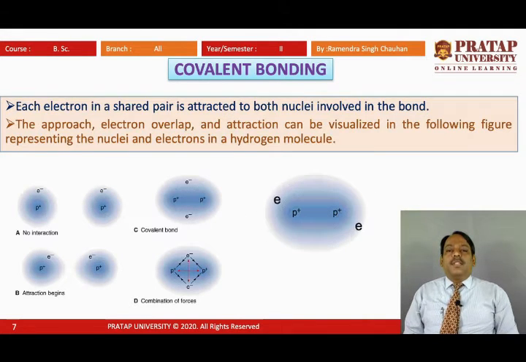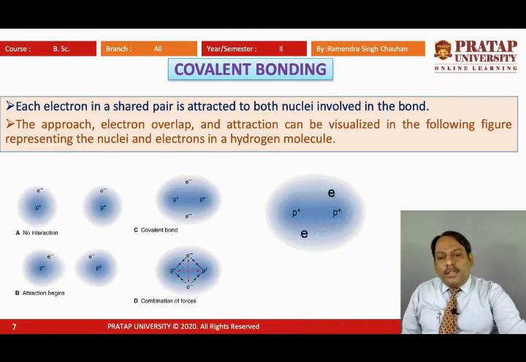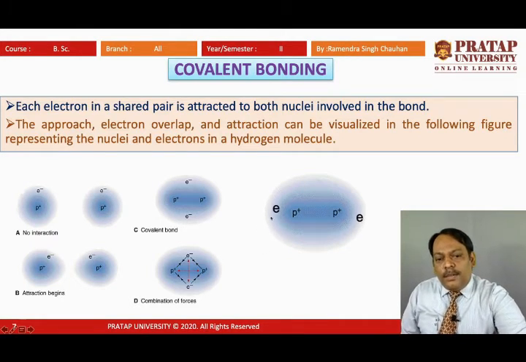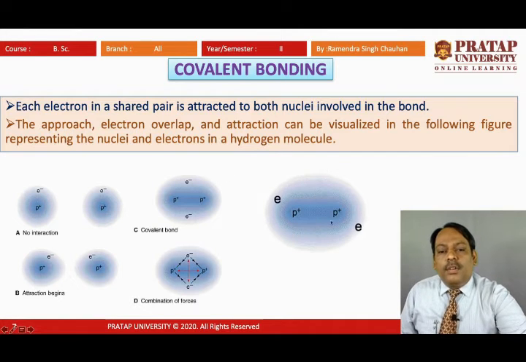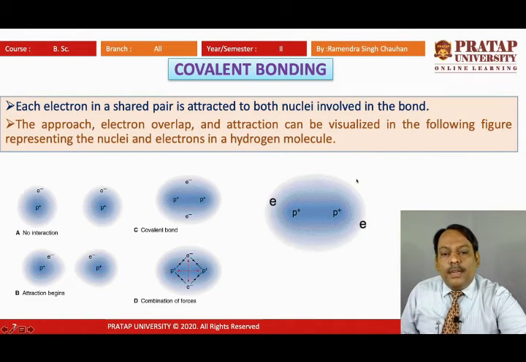Now here we can see how this sharing takes place. Each electron in a shared pair is attracted to both nuclei involved in the bond. Here we can say that these electrons are revolving around the nucleus, and when two atoms are coming closer, these are attracted towards both the nuclei.